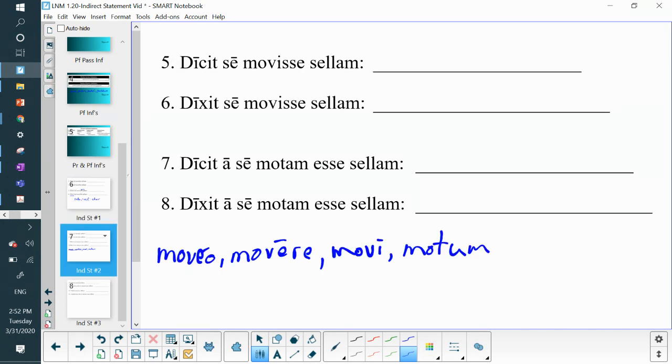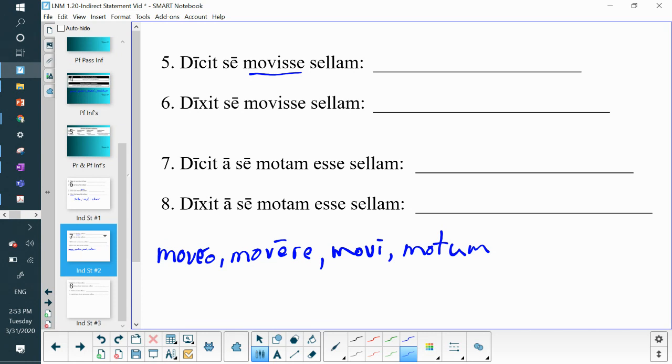Number five. Now we have the perfect active infinitive. So he or she says, is now saying, right? Says or is saying that he or she moved the chair. So when we have a perfect infinitive, that action happens before the main verb, as opposed to at the same time as the main verb with a present infinitive. So he or she is saying right now that he or she moved the chair maybe yesterday or 5 minutes ago.